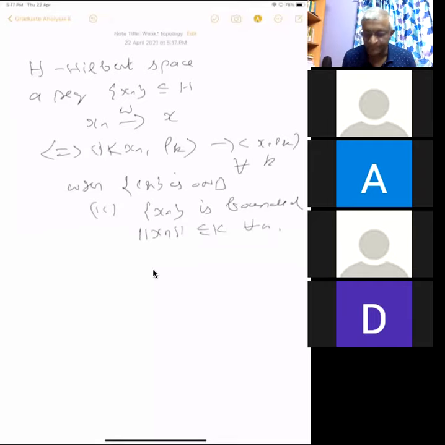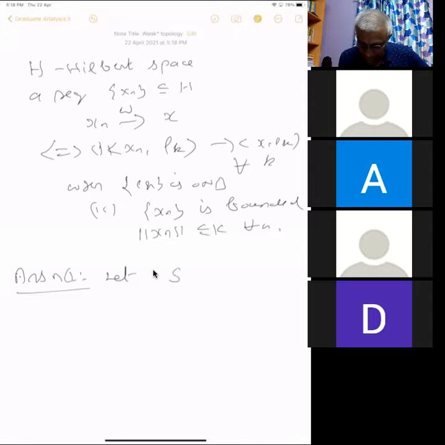So we need this condition. So we have to prove that if something converges weakly, then it is bounded. Then if it is bounded and this convergence happens for an orthonormal basis, then it is actually weak convergence. So the assignment problem is slightly different. So this is what I said, then this is the correction. You need one more condition. The second condition is needed.